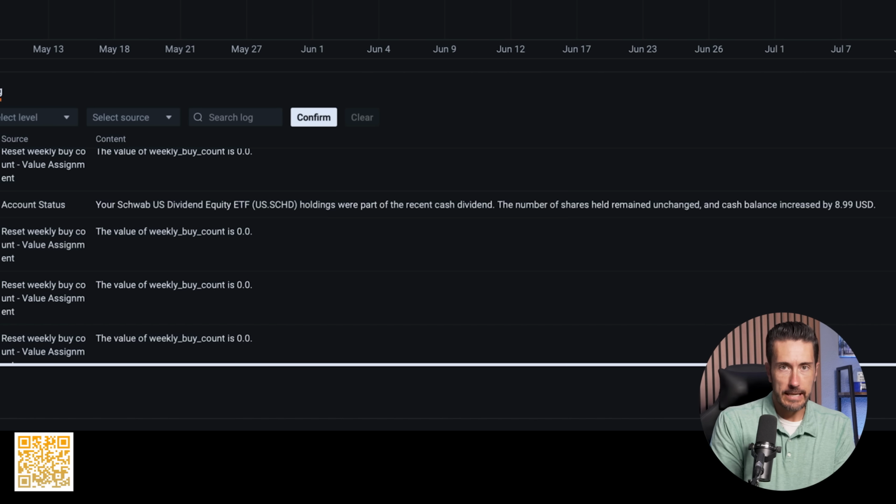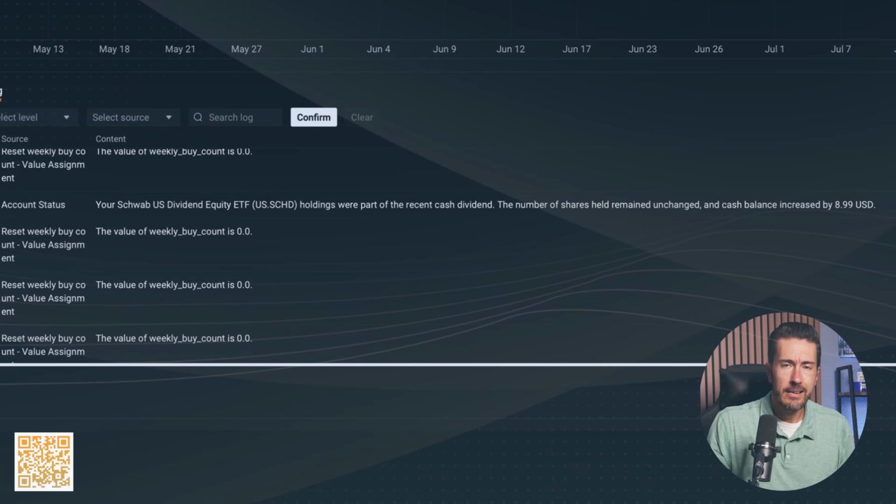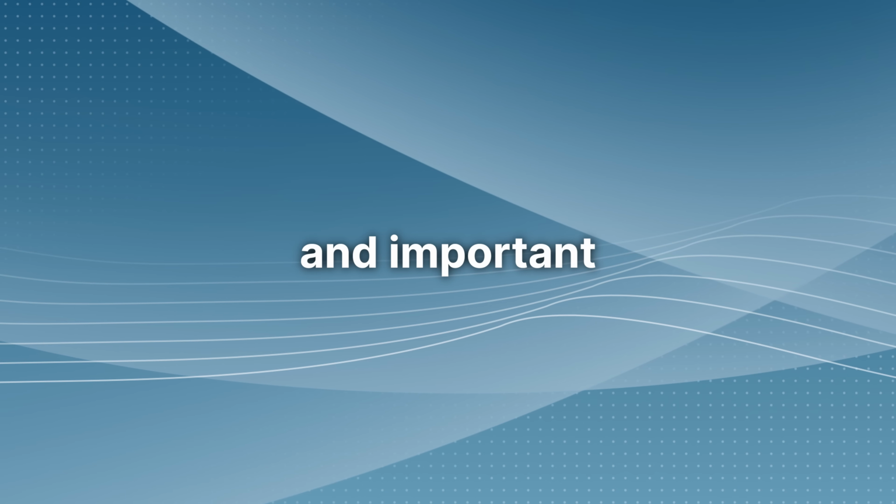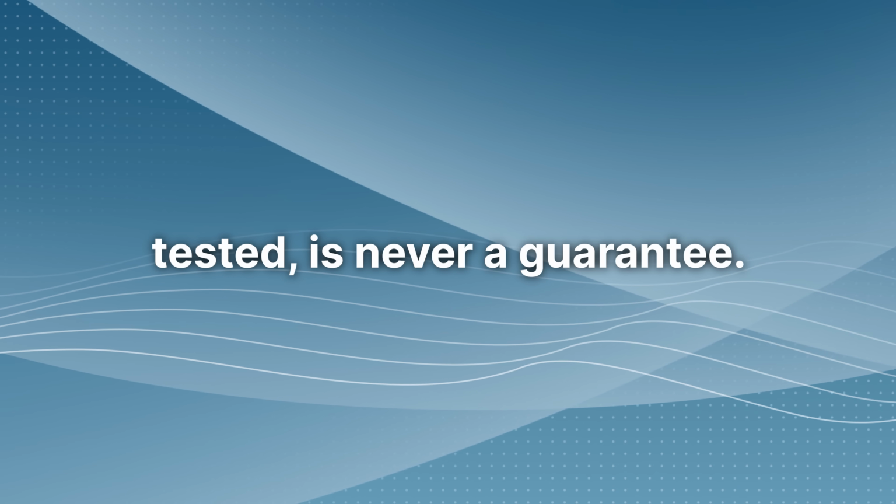I want to be completely honest, though, about something that's important. A backtest is going to tell you how this rule would have performed in the past. It does not promise anything about the future. Nobody knows the future and what's going to happen. In fact, Moomoo says this directly in their own disclosures, and I'm going to repeat it because I think it's very true and important. Past performance, whether it's real or backtested, is never a guarantee.